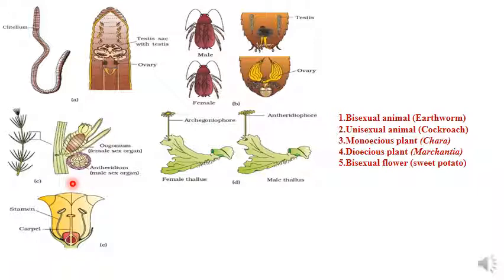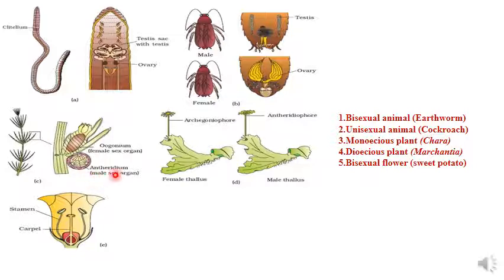Then coming to the case of plant, the first one is monoecious plant. The third one, this is the structure of a monoecious plant, Chara. Chara is a monoecious plant. So in the same plant itself, both the male and female reproductive structures will be present.